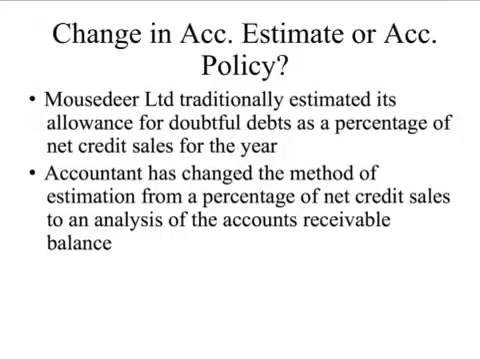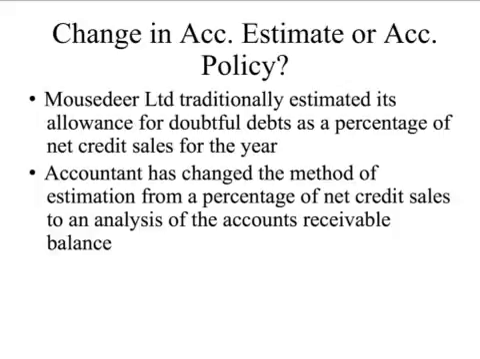Let's look now at an example of a company that changed the way in which they calculated their allowance for doubtful debts, in order to consider whether it represents a change in accounting estimate or a change in accounting policy. Mouse Deer Limited traditionally estimated their allowance for doubtful debts as a percentage of net credit sales for the year.